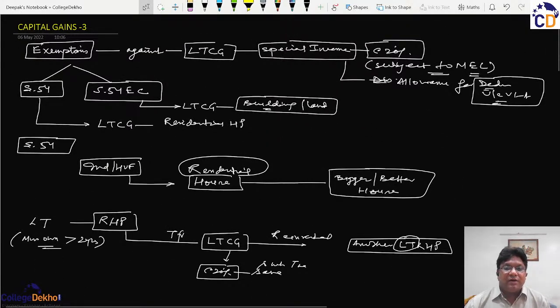So, subject to these conditions, you can always claim exemption under Section 54, which is, I should say, in most of the cases, those who are selling residential houses are in a willing position, and they are definitely using one of the exemptions of Section 54. And if somehow they are not able to use Section 54 exemption, then they shift to the easier part, that is Section 54EC, and that we will be now taking up in the next section, because this session is closing now. Thank you very much.